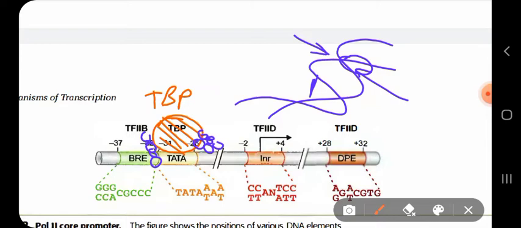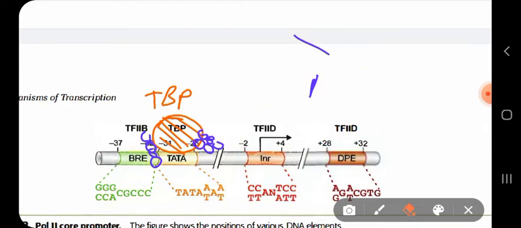So the first initiation factor which binds is TBP. After binding of TBP, it causes a change in the structure of the promoter region. It widens up the groove.